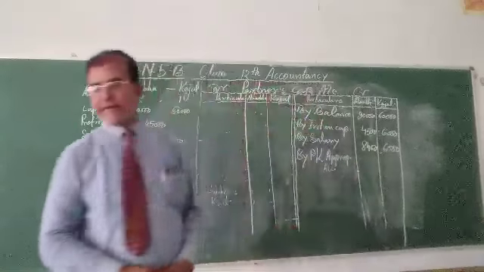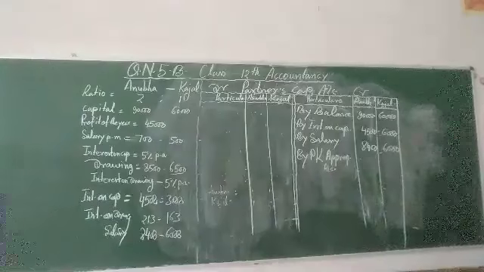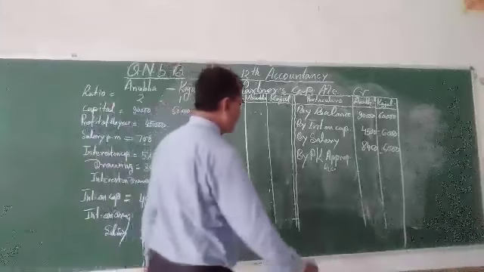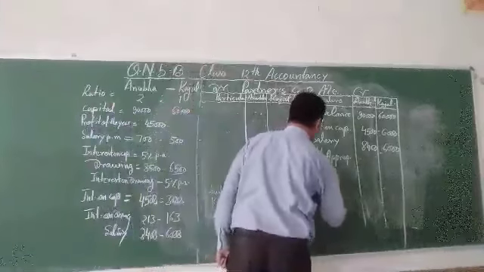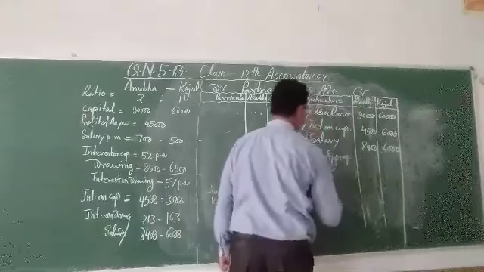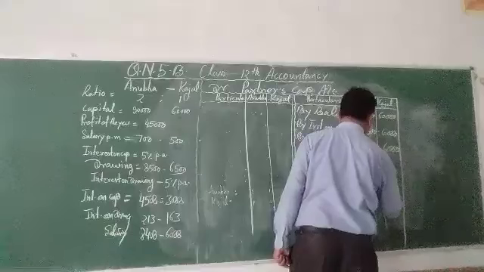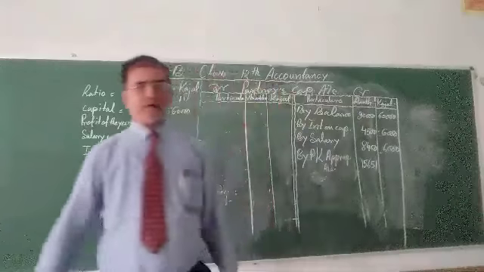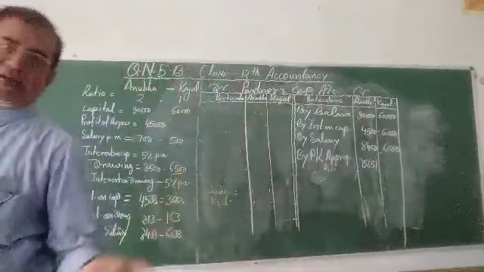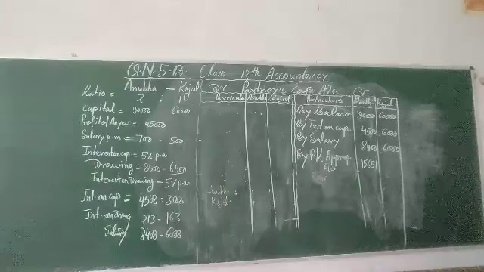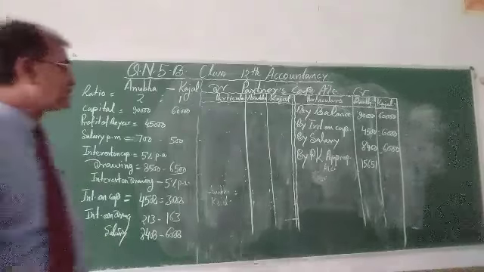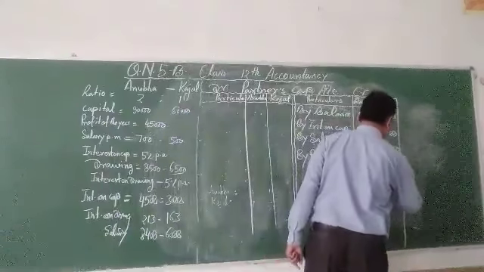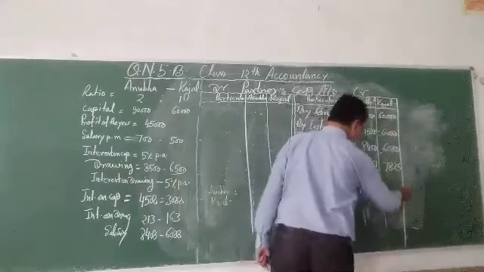Just you can write the profit. Anubhav 15,651, and you have calculated it with the help of the profit and loss appropriation account. Kajal 7,825. Just you can do the total.